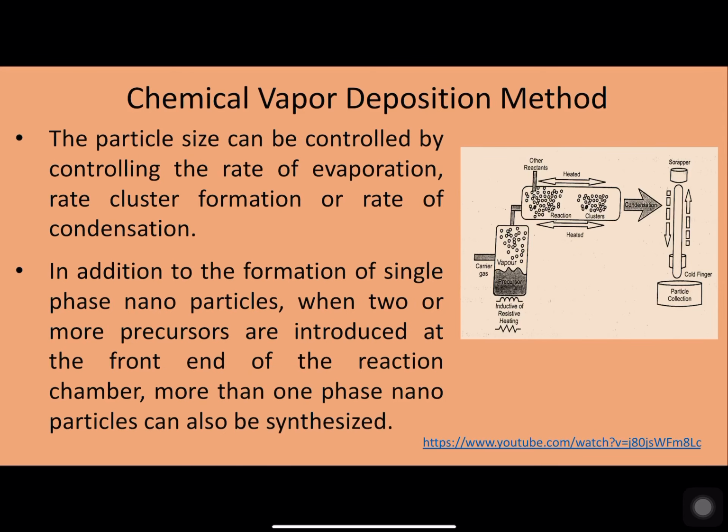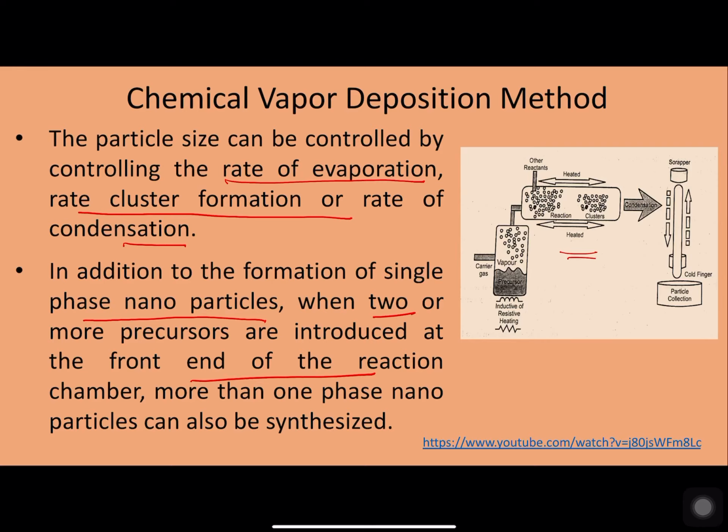So the particle size in this case can be controlled by the rate of evaporation and the rate of cluster formation, or rate of condensation, within this condensation chamber. This method is suitable to produce single phase nanoparticles, or even polyphase nanoparticles can be prepared by introducing more than one precursor at the front end.